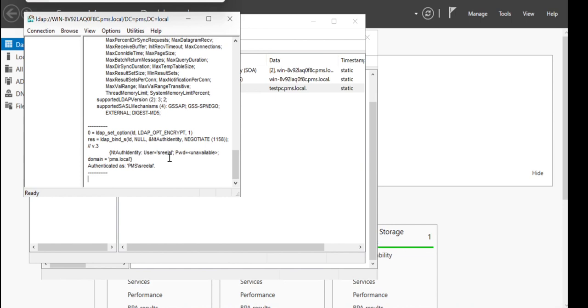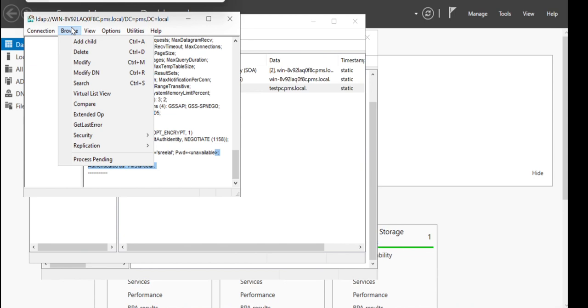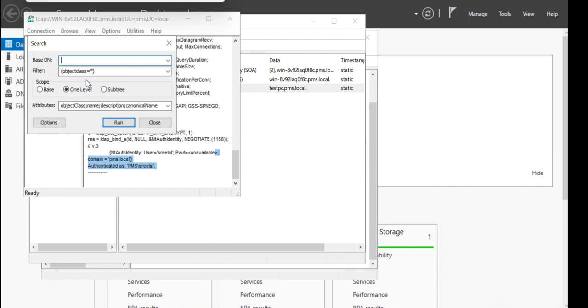Okay, so it's showing us authenticated as pms/freelog. That means LDAP also is working from both sides. And type in DC equal to PMS, DC equal to local.